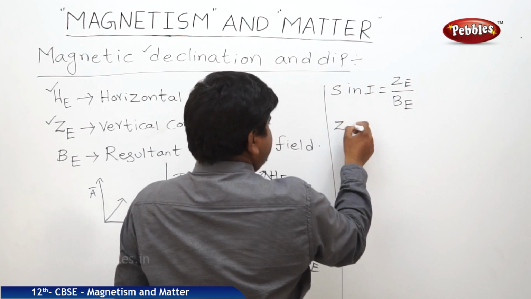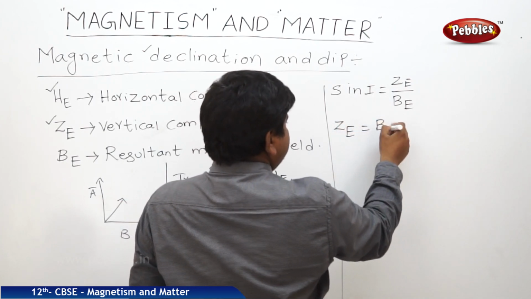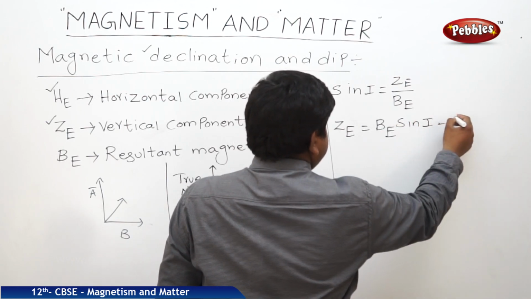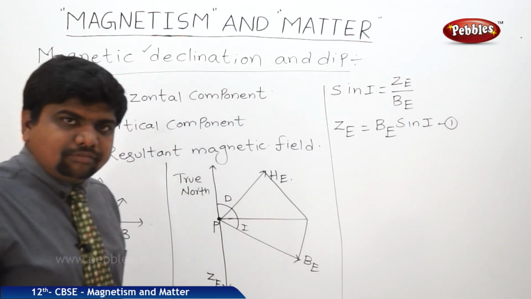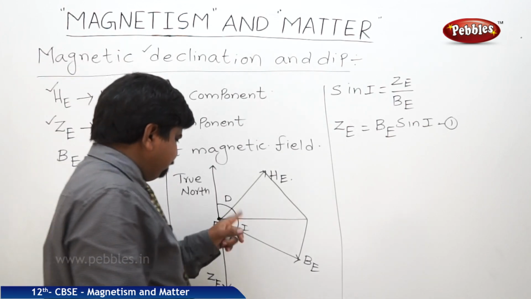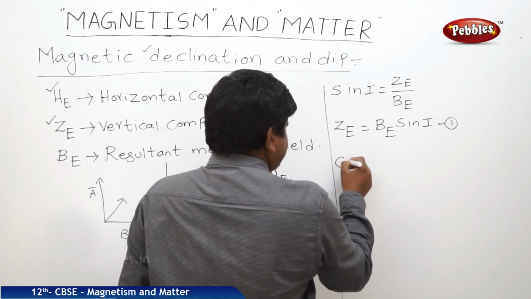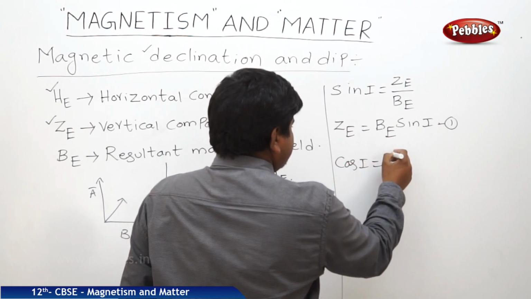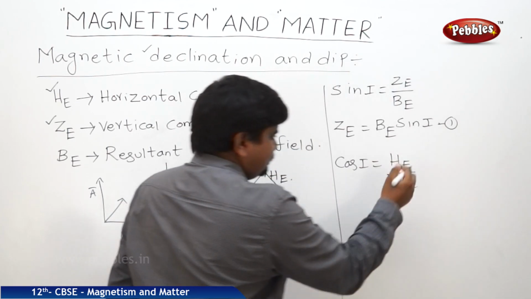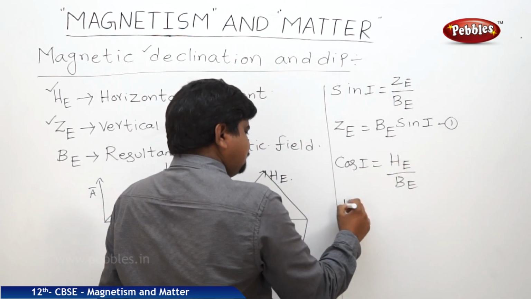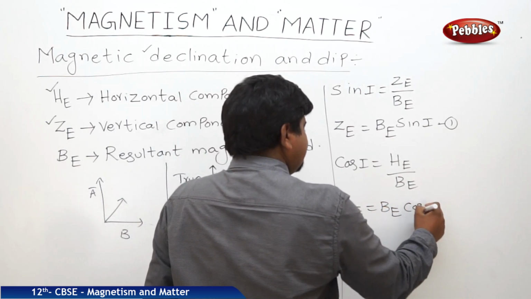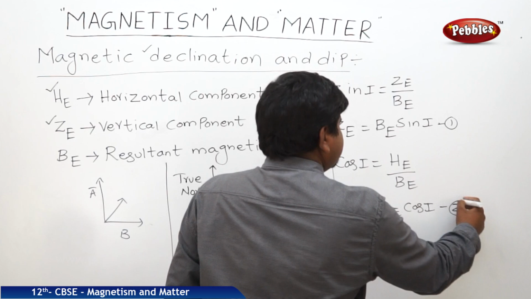So we can write ZE is equal to BE sin I. This is equation 1. Next, cos I is equal to HE by BE, adjacent. From this we can write HE is equal to BE cos I. This is equation 2.